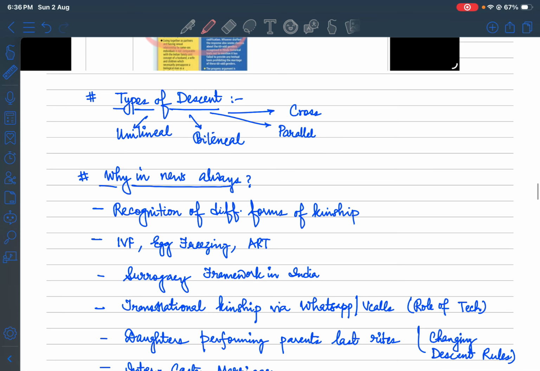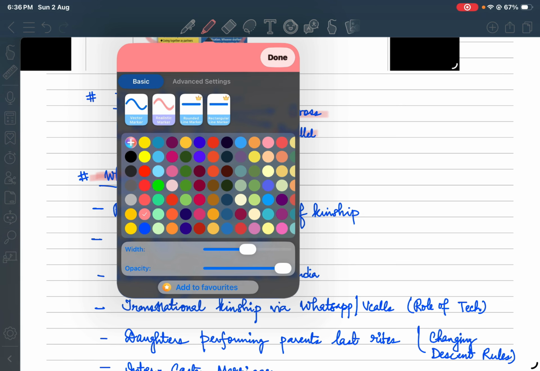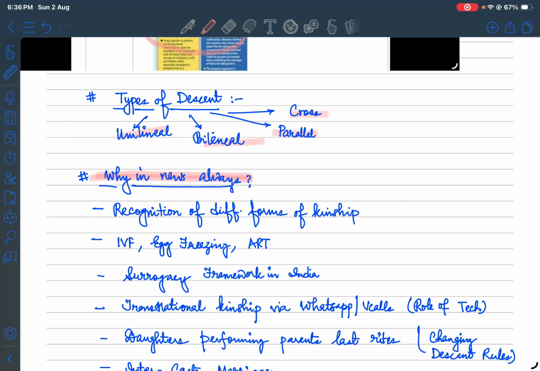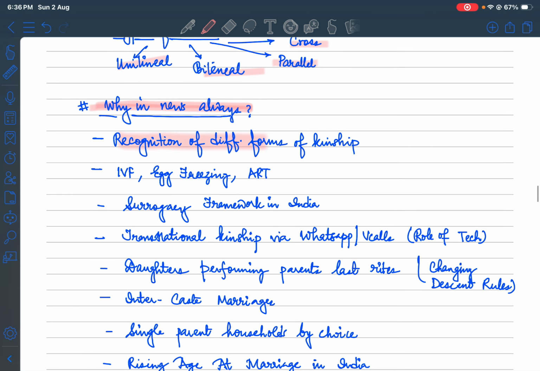So coming to the static part, again with a little of the descent, which we just talked about right now, that in descent unilineal, bilineal, parallel, cross, everything comes in. You just need to have an overall awareness of the keywords. So why is it in the news? If we see this kinship topic as a whole, the recognition of different forms of kinship has evolved.